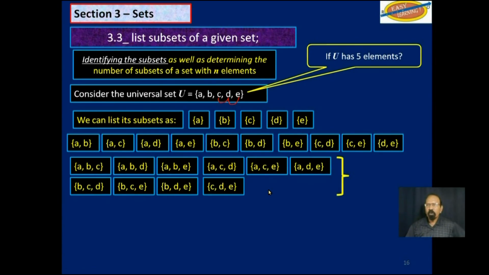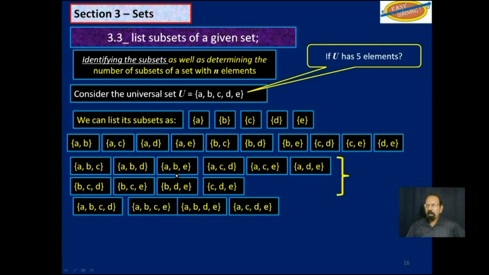Next, we will look at subsets with four elements. A, B, C, D. We can begin with A again. A, B, C, E. Now you have A, B, D, E. A, C, D, E. Each of these subsets is different from the other one.